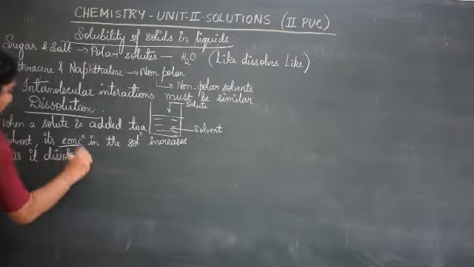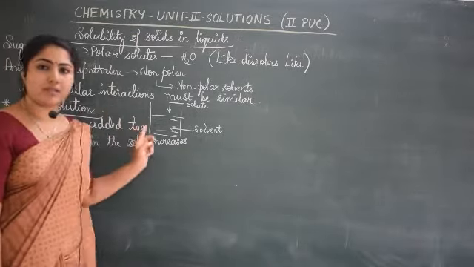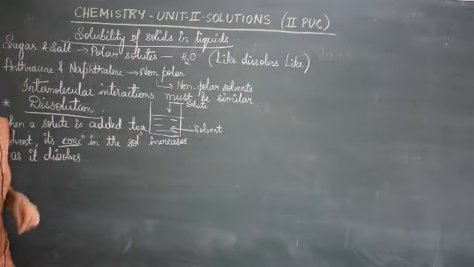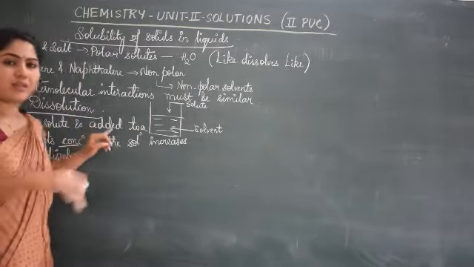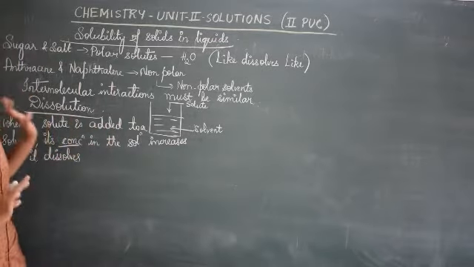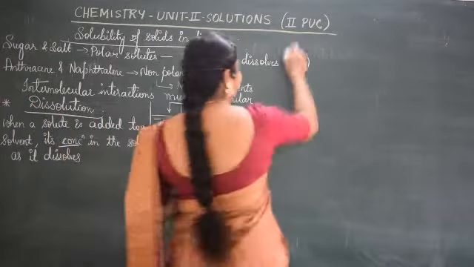This process is called as dissolution. What is this called as? It's called as dissolution. Then what is crystallization? One more term. Dissolution, hope it is clear. We say it is soluble, no? So dissolution, the process is called dissolution.